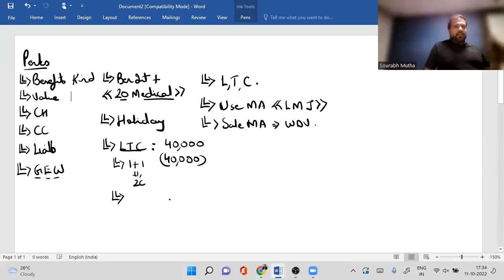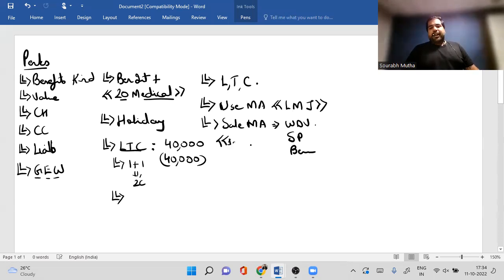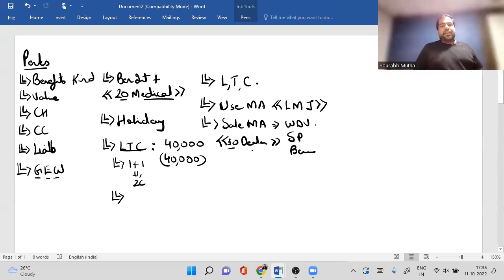Completed years. Do you remember? It's slightly different. Completed years. And WDV minus sale price. And will that be the benefit? Except 10 dealers. What is the exception, guys? 10 dealers. That means if you're selling it after 10 years, or if your master is your dealer in these products, then will there be a perquisite?